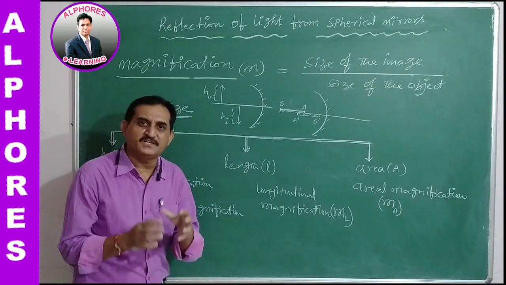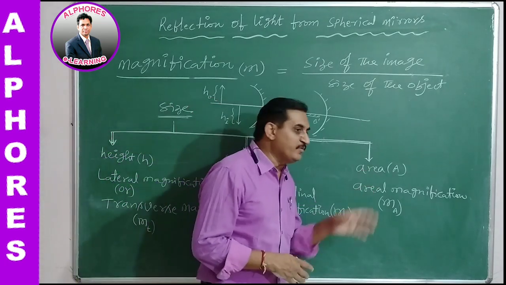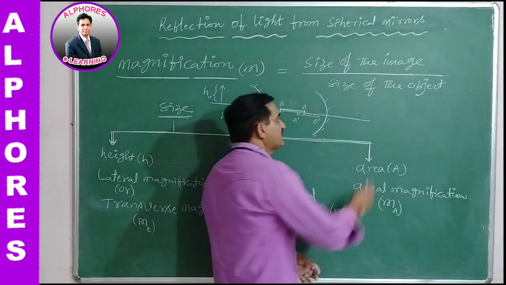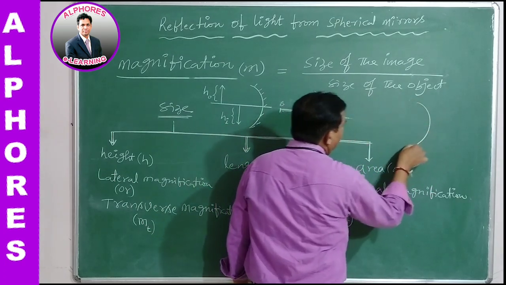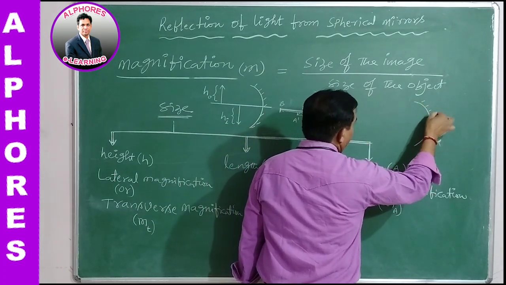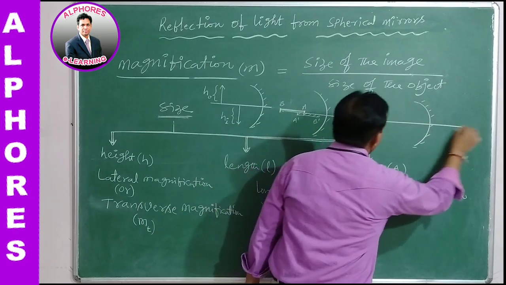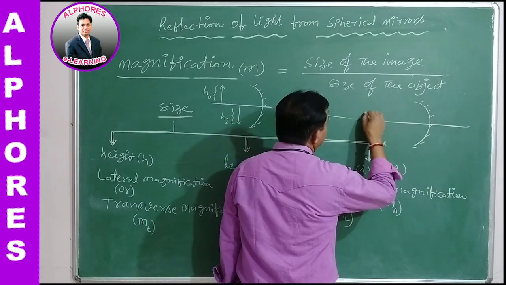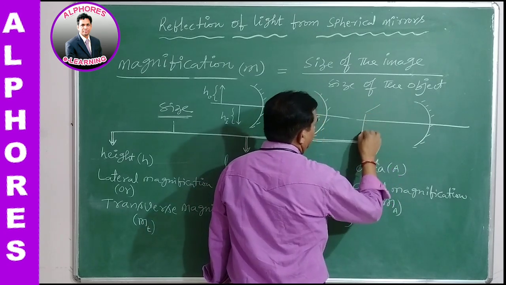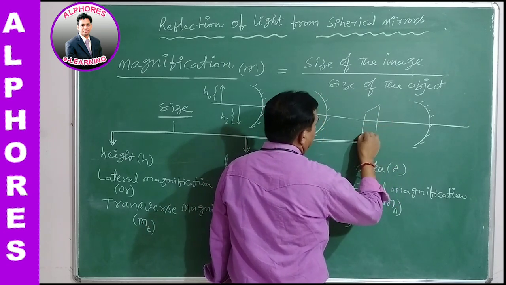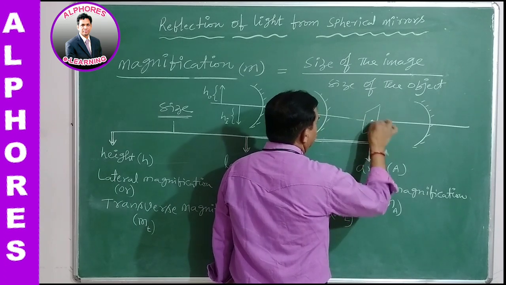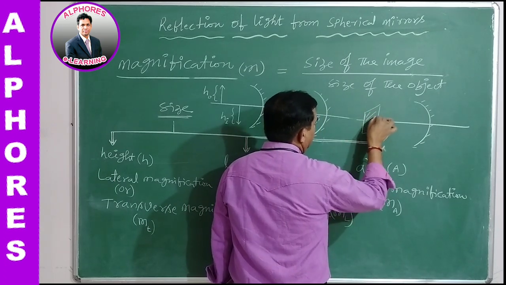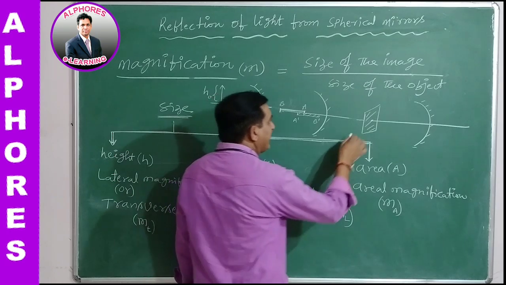What is the meaning of areal magnification? Suppose the body has a certain area which is kept in front of a concave mirror or any spherical mirror. See, this is a spherical mirror. In front of this spherical mirror, suppose the object is kept, it has a certain area.